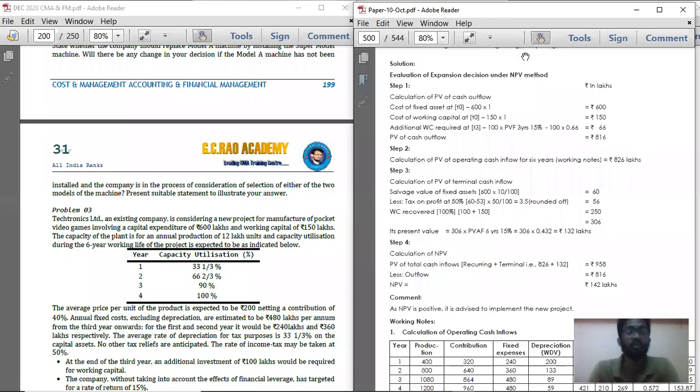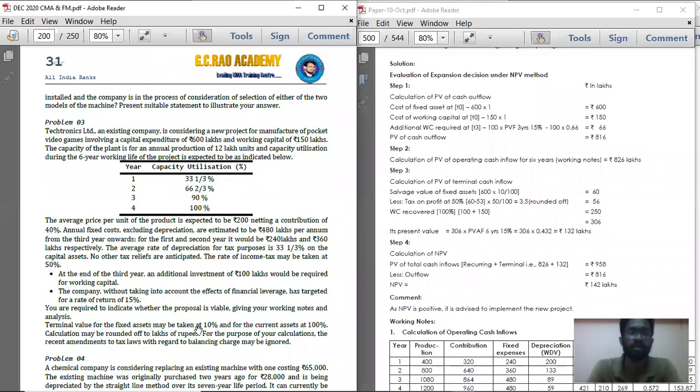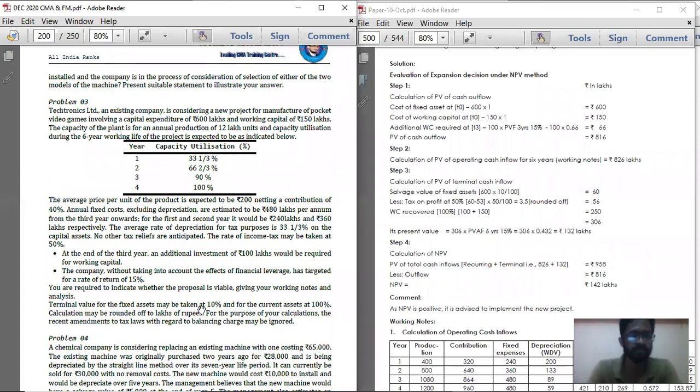And we will also discuss one more problem, problem number 3. Problem number 3 is also a CMA final problem. We did this in CMA final, but we didn't do these sums in Inter, whereas now it is applicable for Inter. They are given in the institute material for Inter, and sir has also given it in the material.